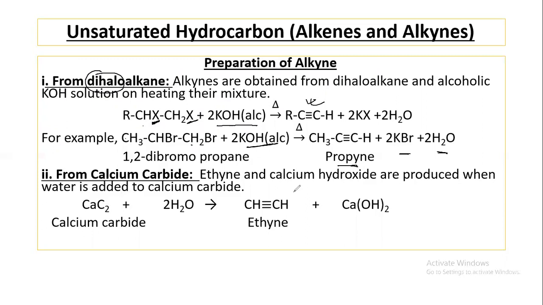Ethyne and calcium hydroxide are produced when water is added to calcium carbide. It is a hydrolysis reaction. So it can be said that alkyne can be prepared from dihaloalkane by elimination reaction, and ethyne can be prepared from calcium carbide by hydrolysis reaction.